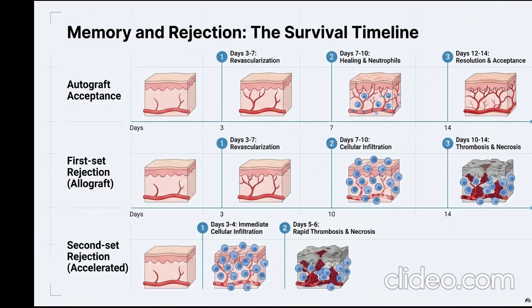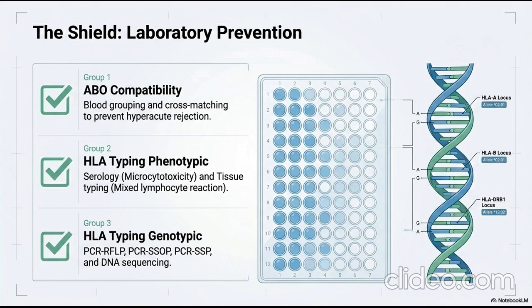The execution, the effector phase. Pathway 1, DTH: helper T cells activate macrophages to release lytic enzymes. Pathway 2, cytotoxic T cells: CD8+ CTLs recognize MHC1 on the graft cell and cause direct membrane damage. Pathway 3, antibody-mediated: B cells produce antibodies that lead to complement-mediated lysis, or ADCC, antibody-dependent cellular cytotoxicity, via NK cells.